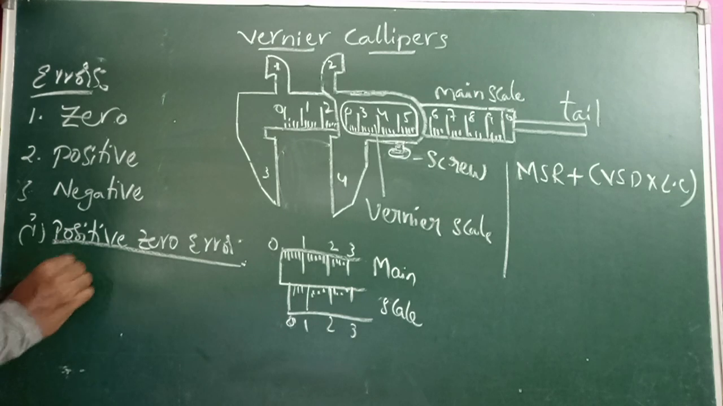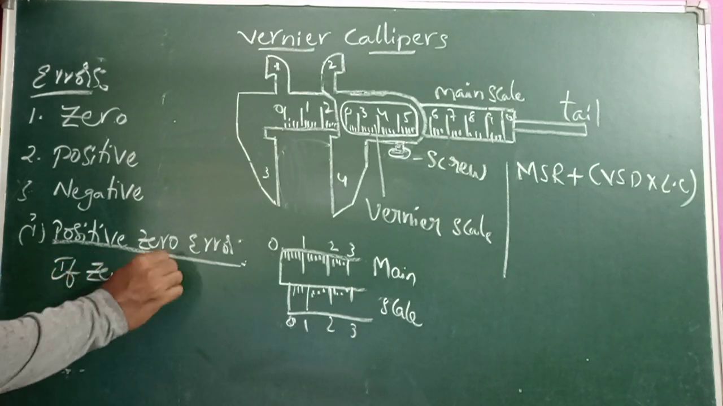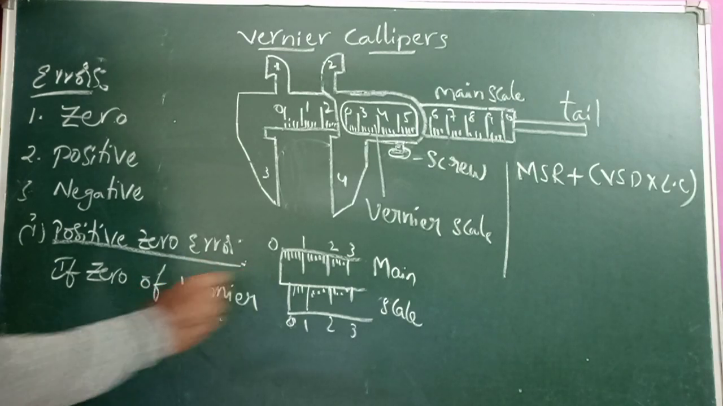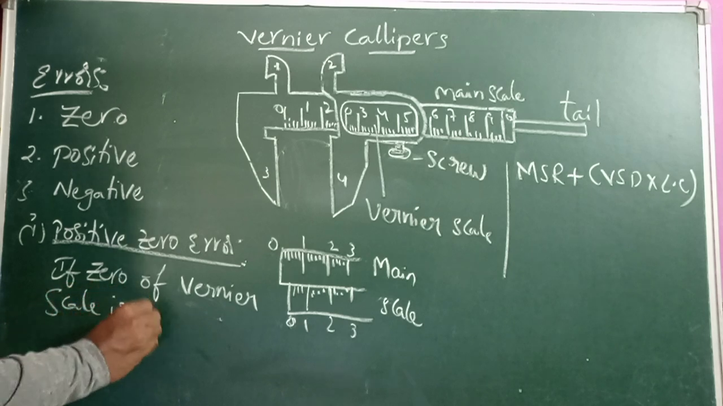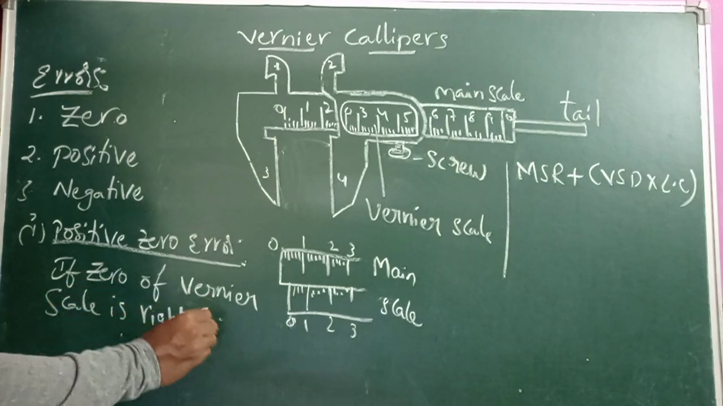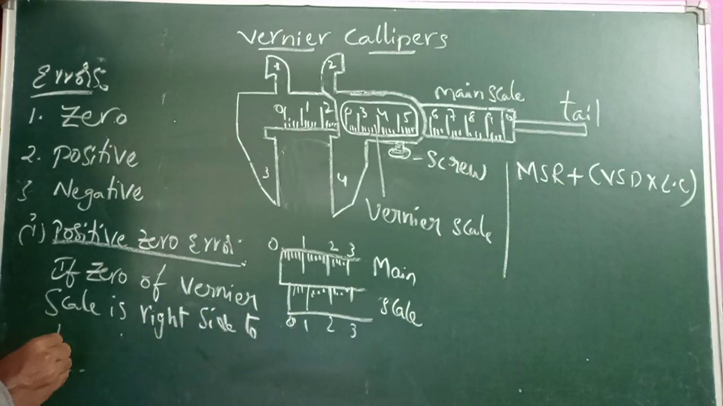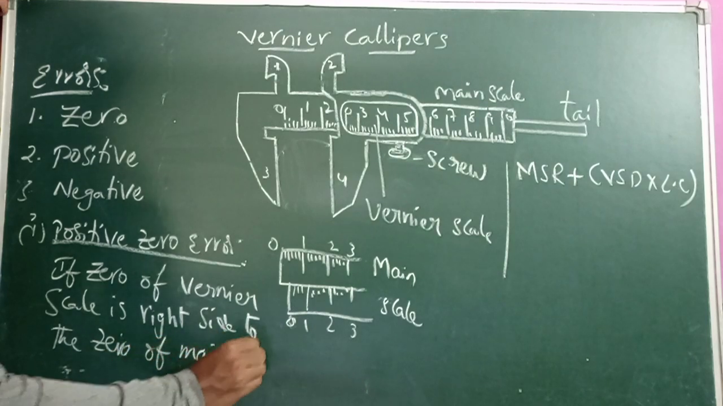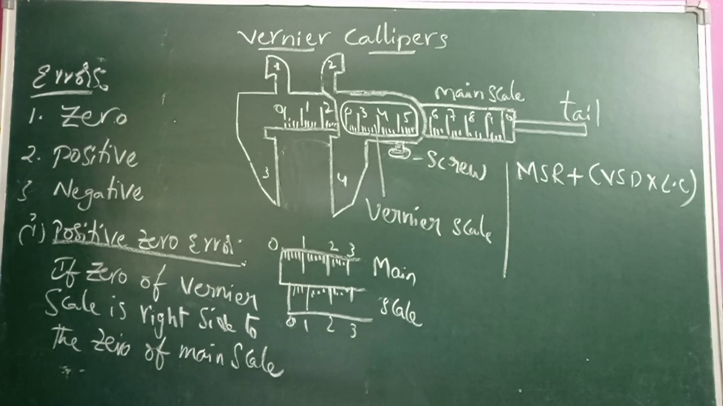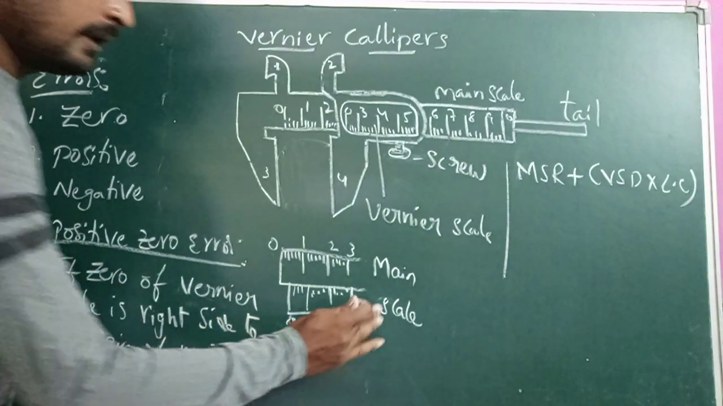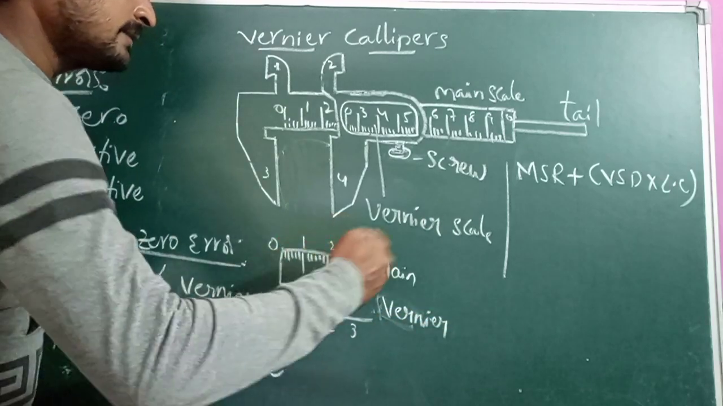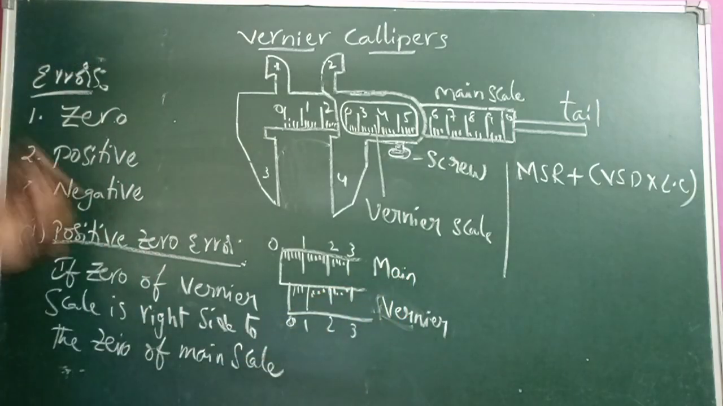That means if the zero of the vernier scale is to the right side of the zero of the main scale, then this device has positive zero error.